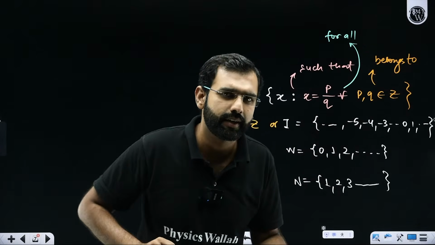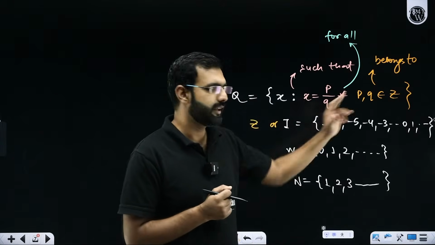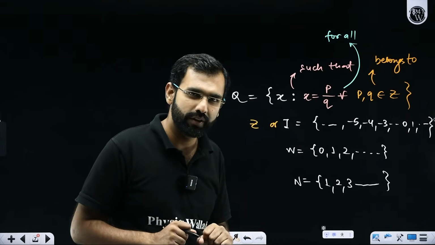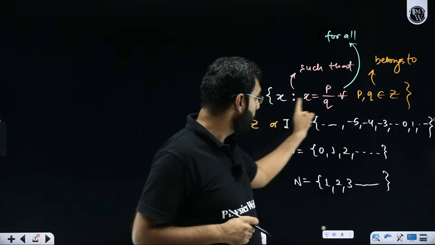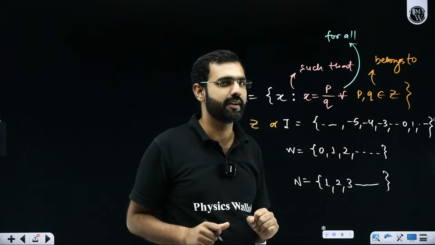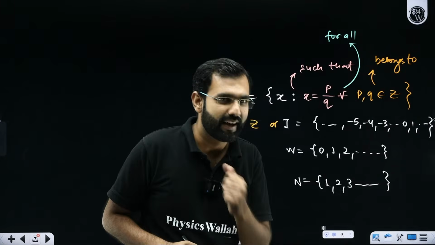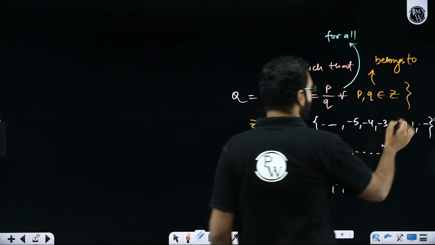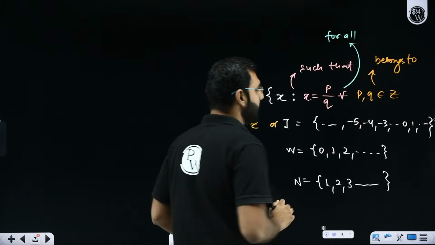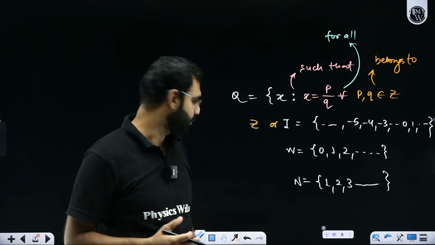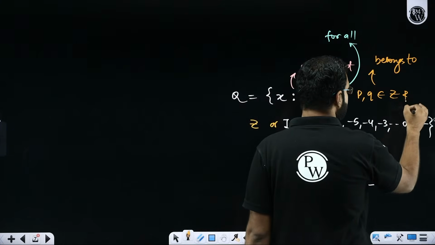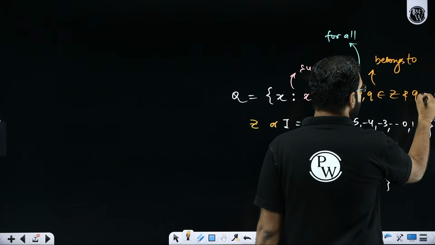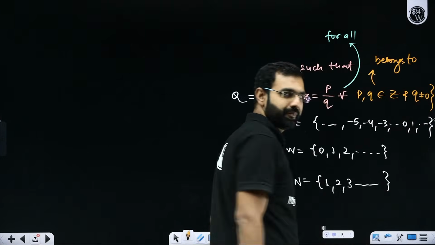Have I written it completely? Am I making any mistake? Did I do anything wrong here with this definition? Can somebody highlight the correction? Anyone in the comments? Am I not making a very small mistake here? Nobody's highlighting. That's very surprising. I hope some of you must have noticed that, sir, when you say p and q belong to the set of integers, you must have put one more condition, that here q cannot be 0.